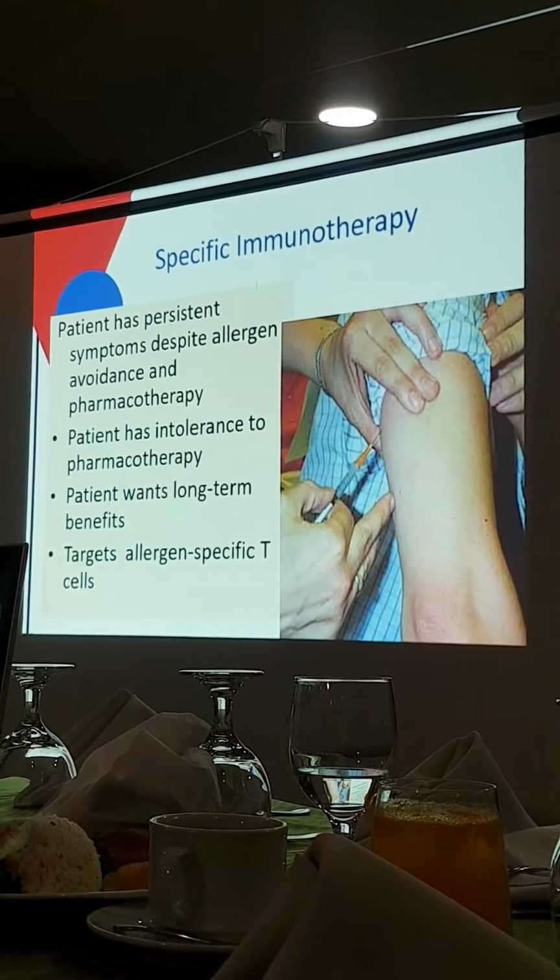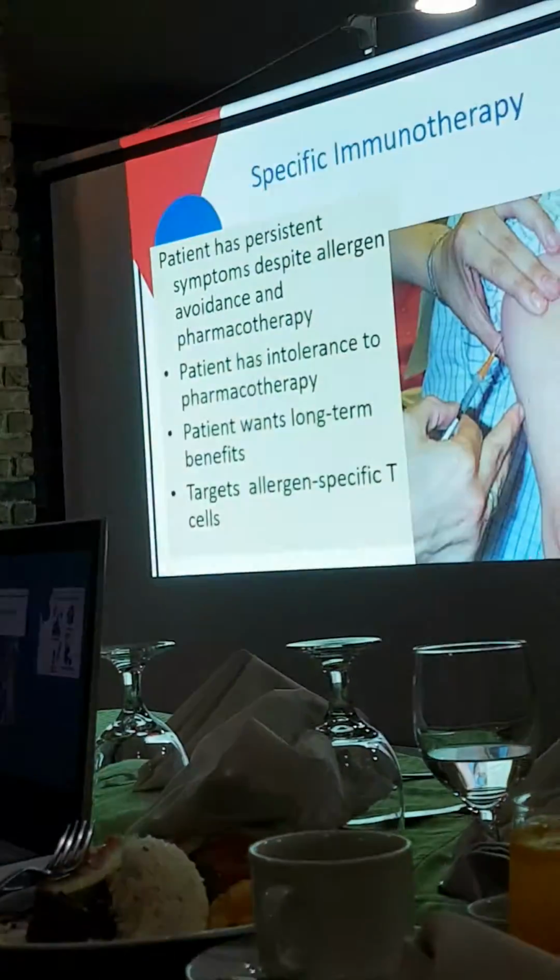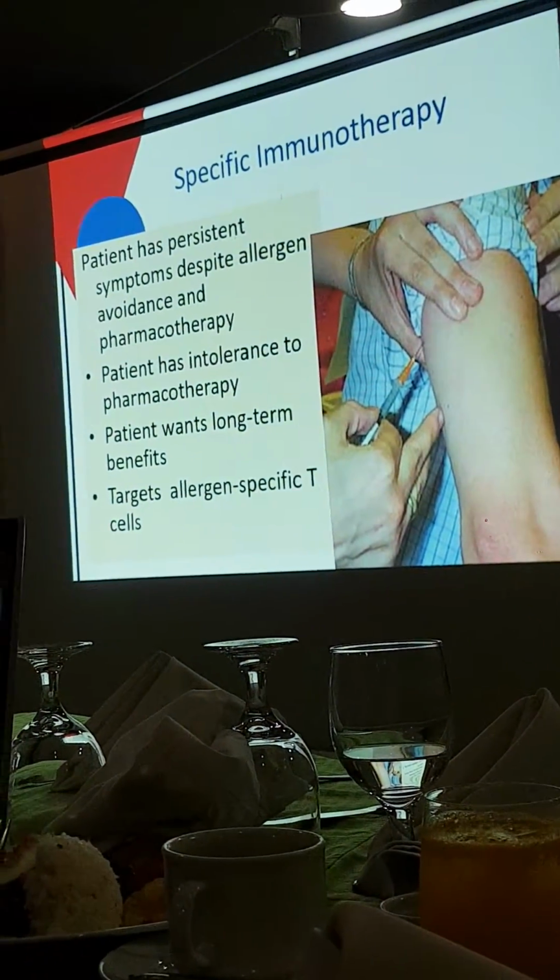Specifically, we do this for asthma, for allergic rhinitis, and for skin asthma or atopic dermatitis na meron talagang positive sa skin test na reaction. So yan yun, immunotherapy or the allergy shots. At present, kasi ito being injection, but you already have yung oral na immunotherapy. So it's already available here in the Philippines, so through the allergists.